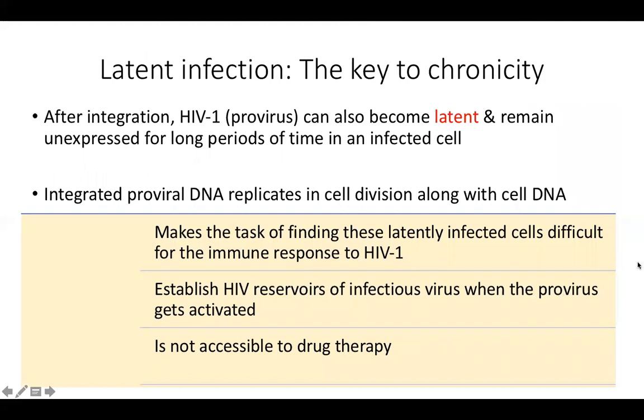So why do they become chronic? This was what I was saying, that preventing the infection or eradicating it is difficult. Why is eradication or cure not so easy to find? Because latent infection is established. That is the key for it to become chronic. After integration, the provirus can become latent and remain unexpressed for long periods. It will just stay there as part of the host genome, not expressing itself. So you cannot even recognize it, because all the host immune responses are directed against the virus, not against its DNA. All the drugs that we give are directed against the virus.